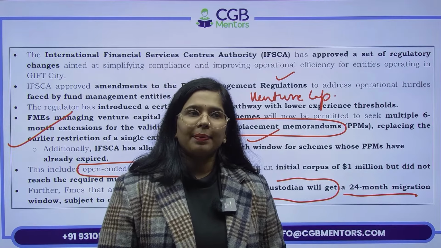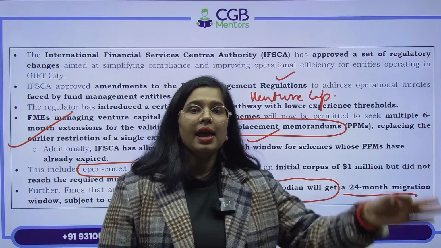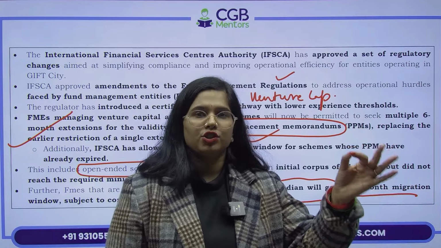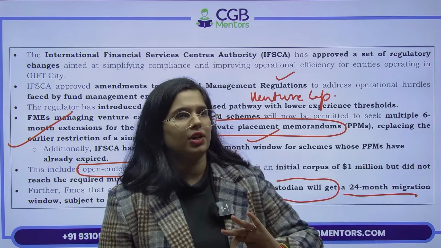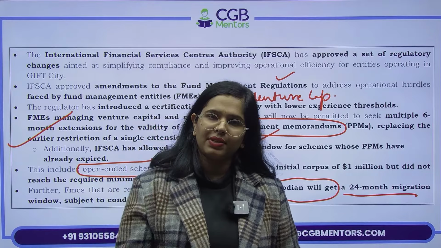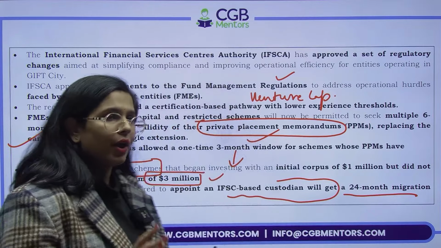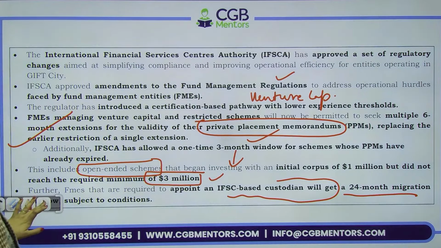Migration window का मतलब क्या, आपको मैं समय दे रहा हूँ, आप 24 महीने के अंदर अंदर एक IFSC based custodian को choose कर लीजिए. So I hope these things I have already covered in the previous classes in detail, but I have again covered this. I hope you will remember. ठीक है,